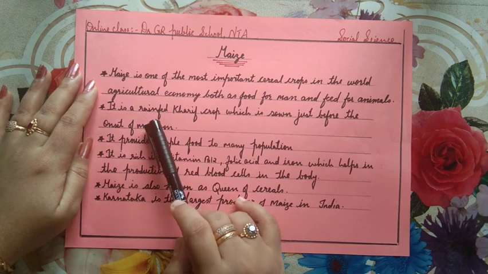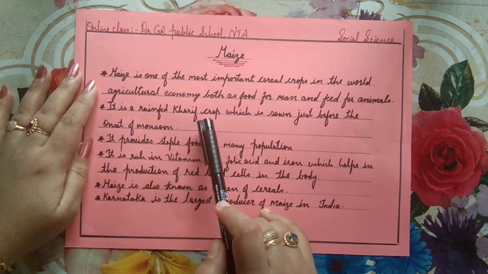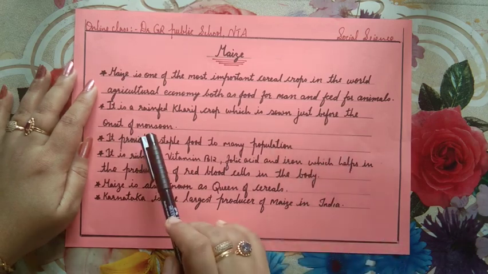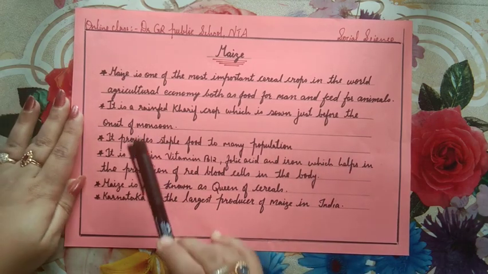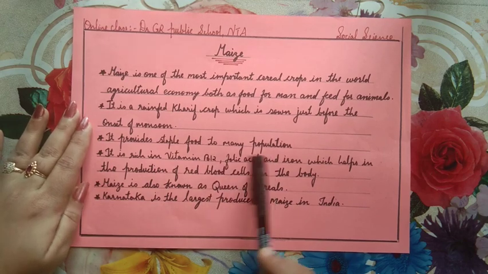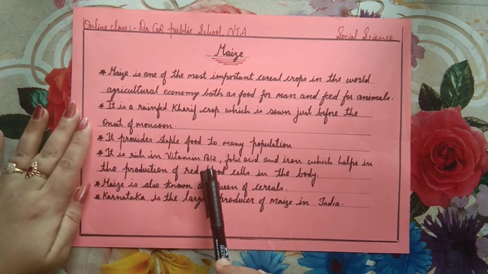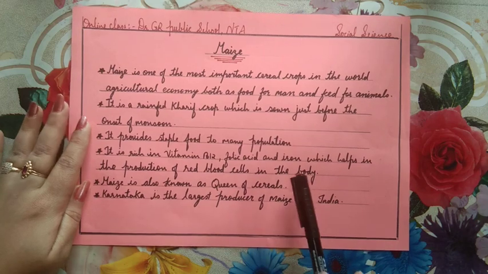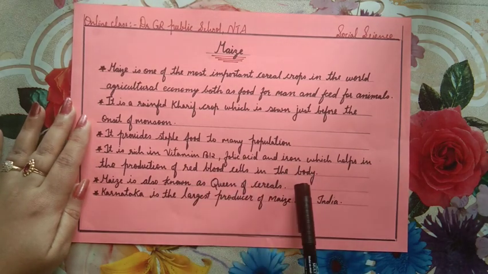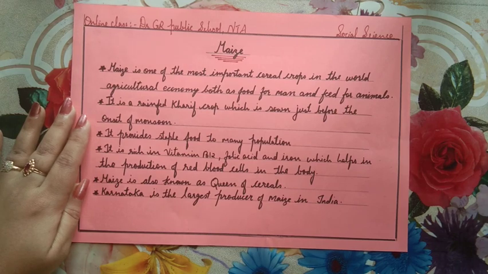It is a rain-fed crop. At the same time, it is a kharif crop which is sown just before the onset of a monsoon. It provides stable food to many people. It is rich in vitamin B12, folic acid and iron, which help in the production of red blood cells in the body. Maize is also known as queen of cereals.